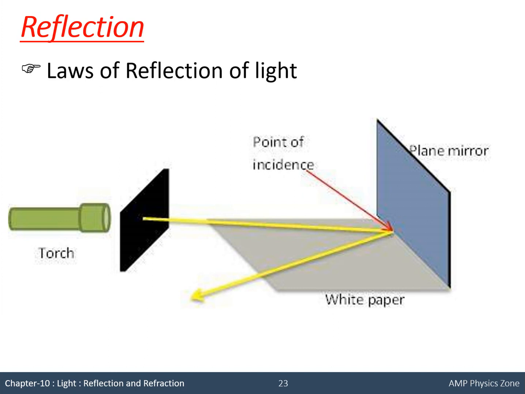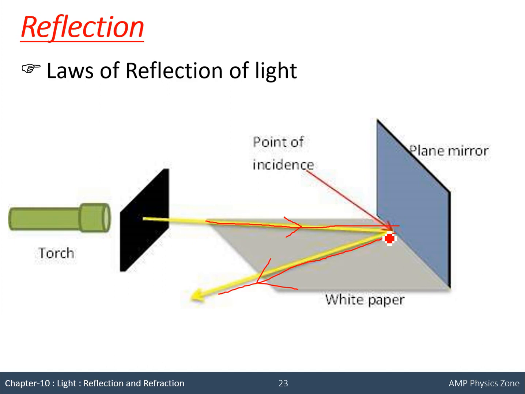Now turn on the torch, light should pass through the pinhole of the cardboard and strike the mirror. Okay, so you can see the reflected ray also. So this is the incident ray, this is the reflected ray. You can draw these two with the help of a pencil.